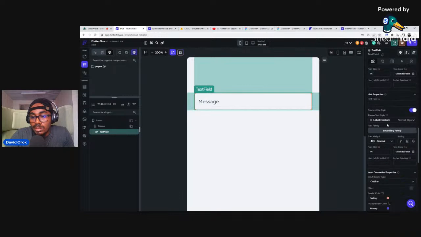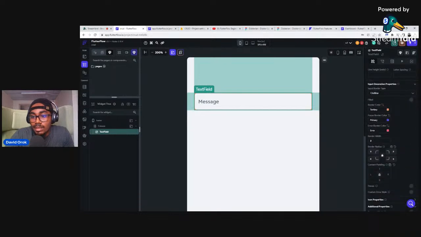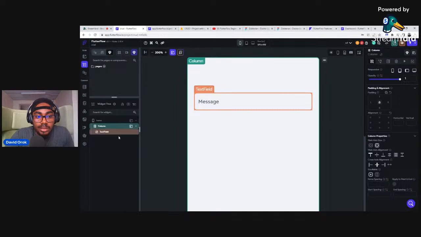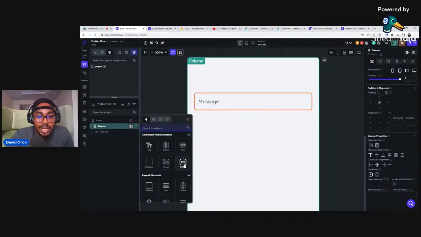This is quite easy and cool. And then what else? This is the border radius. You can change it. This is what makes it curved. Okay. All right. So then we have this text here, messages. Now what we need to quickly do again is put a button here. So I'll click on the column, click on this add a child to widget and add a button here quickly.